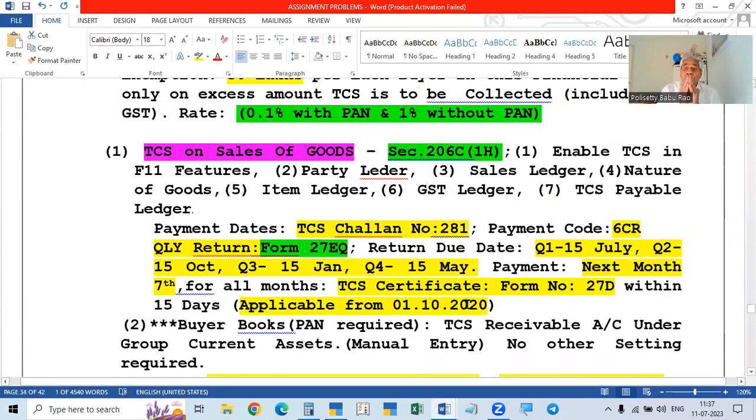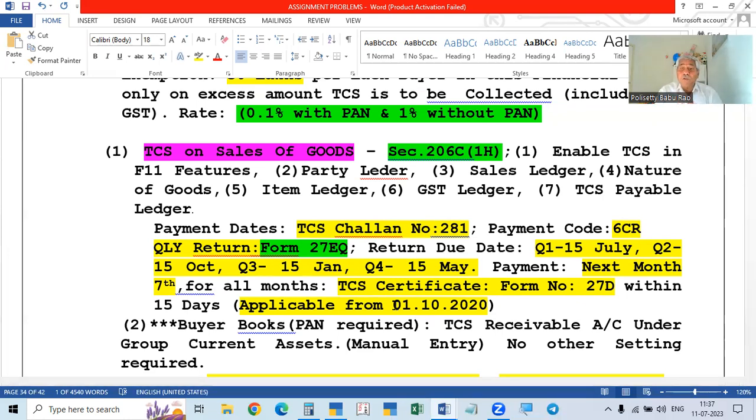Now, like this, we collect and pay the tax in the next month before 7. That is the last date for every month. So for all the months, for the month of March also, no extra time is given. Every month, next month, 7th, you have to pay for the month of March also. But TDS for the month of March can be paid up to April ending. It's not like this for TCS. 7th only for the payment of TCS tax. Challan 281 is the challan. And the same date is applicable for March also.